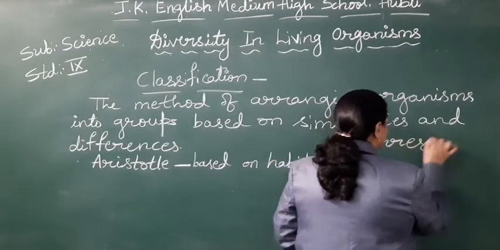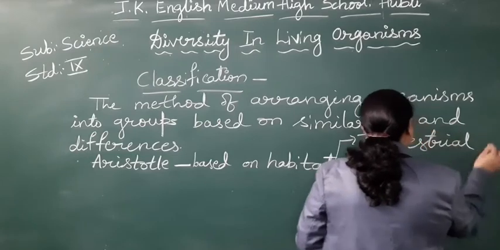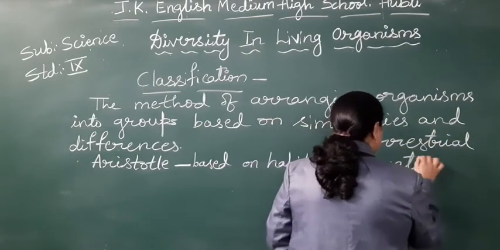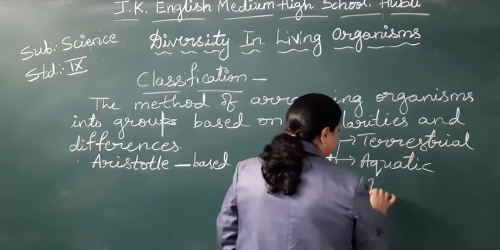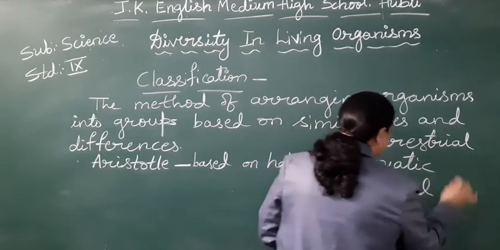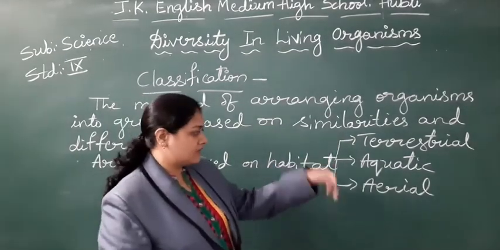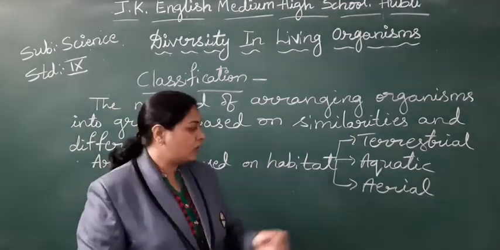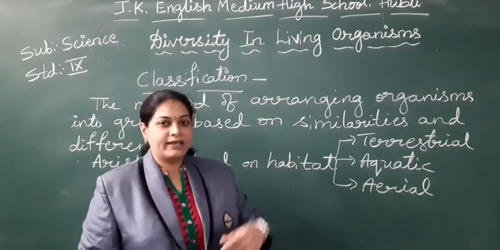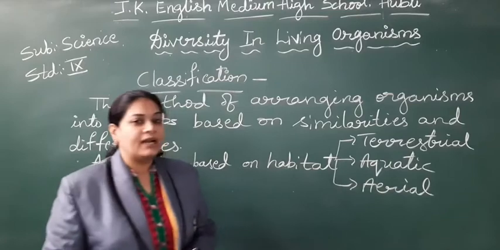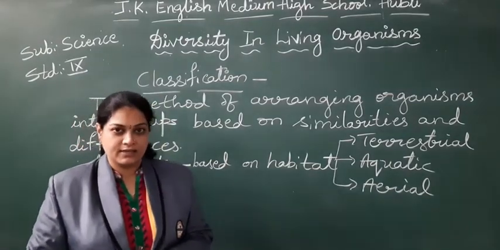terrestrial, aquatic, and aerial. Terrestrial means the organisms which are living on the land. Aquatic, in the water. Aerial, which are all flying, like birds and all. So like that, only based on the habitat he classified the organisms.